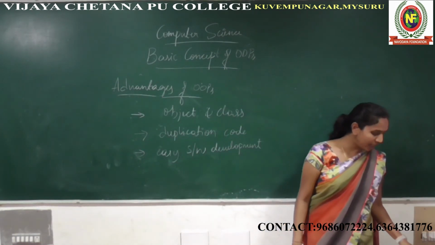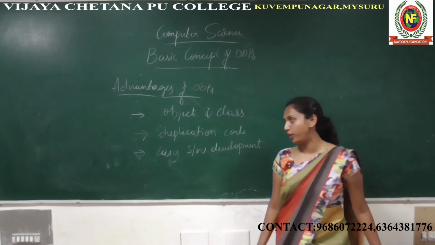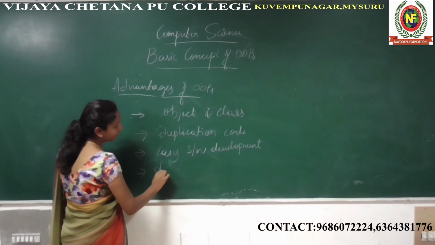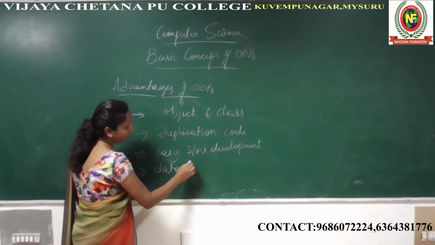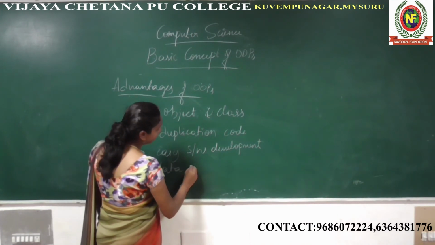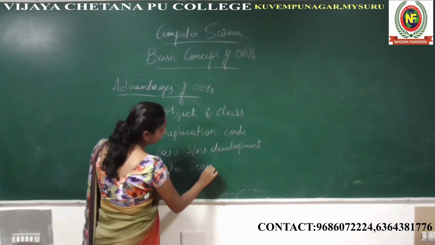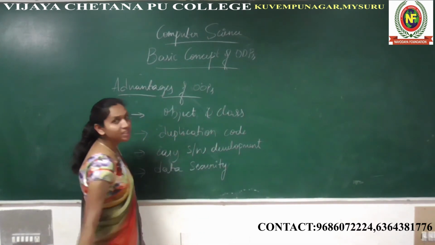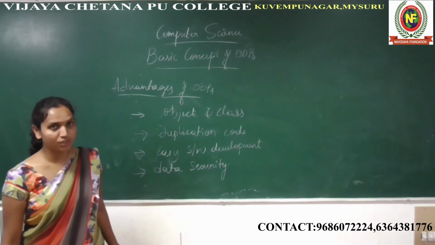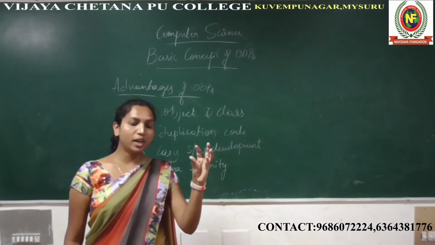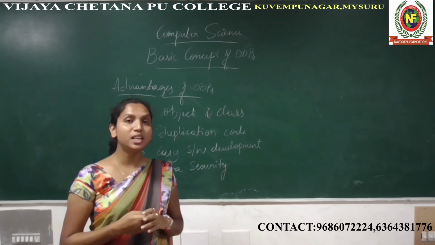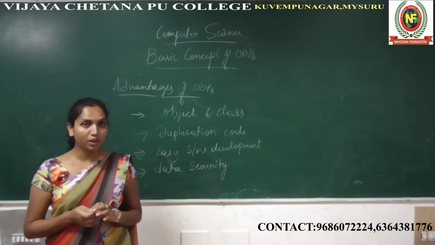And the next one is that it provides data security. Means what? By using data encapsulation, it gives data security. I already explained what data encapsulation is. In data encapsulation, the data and function are completely wrapped as a single unit, which provides data security.